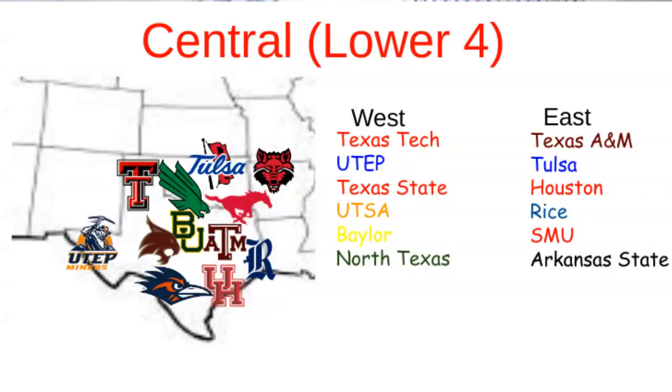The Central Lower Four is where all the Texas schools are. Texas A&M and Texas Tech barely didn't make the cutoff, so they're in the lower four. In the Central Lower Four West, there's Texas Tech, UTEP, Texas State, UTSA, Baylor, and North Texas. These divisions were really hard to make. And then in the East, there's Texas A&M, Tulsa, Houston, Rice, SMU, and then Arkansas State. So yeah, that's the Central Lower Four conference.